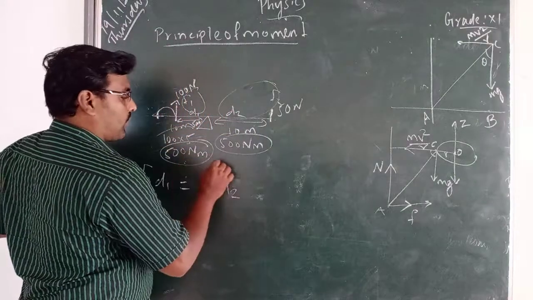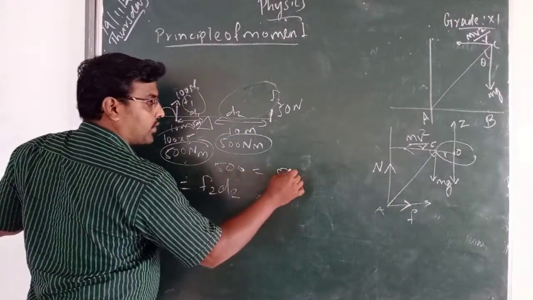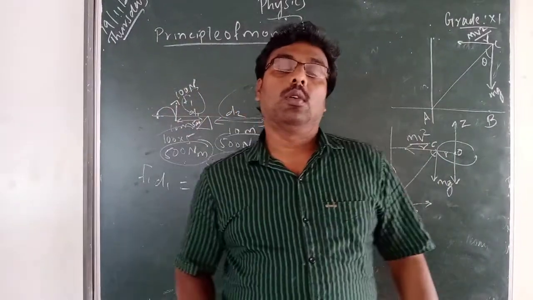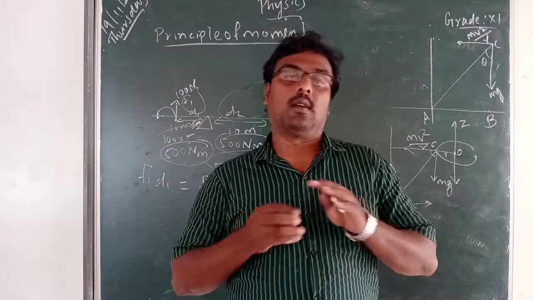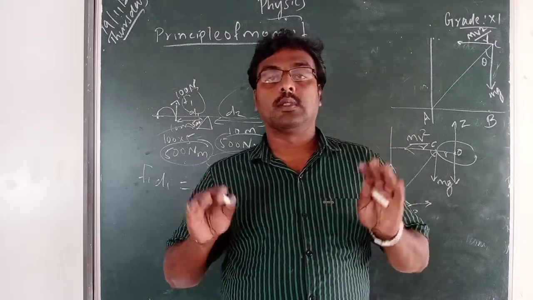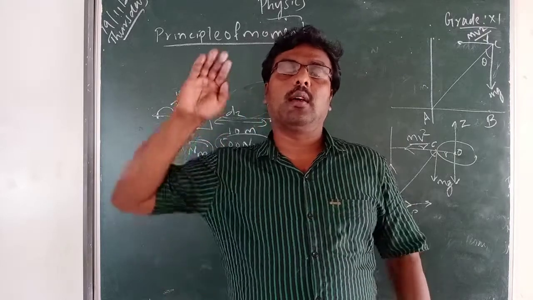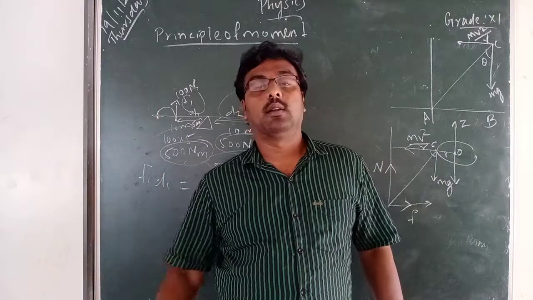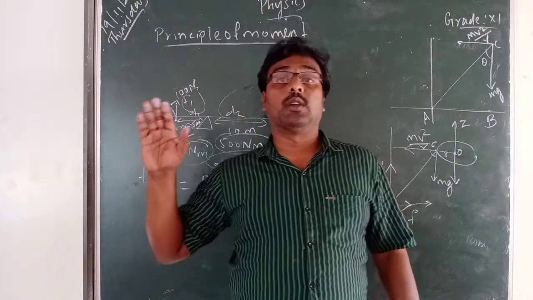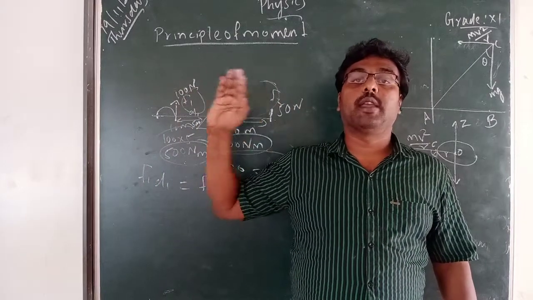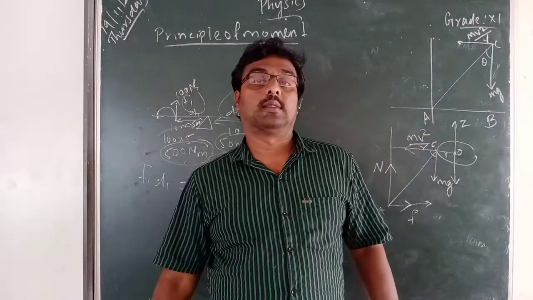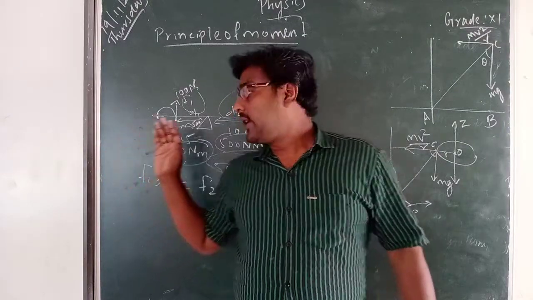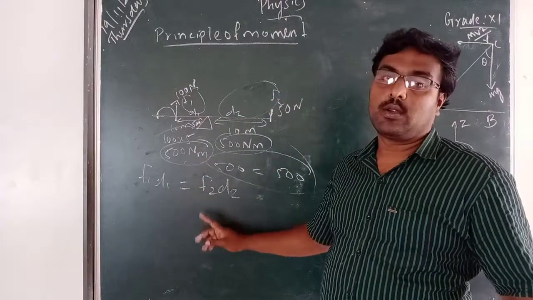So on this side you got 500 Newton meter, and that side also 500. Then what is the condition for the principle of moments? The moment in one direction should be equal to the moment in the other direction. The torque produced on one side is equal to the torque on the other side, so the net torque will be 0. That is the principle of moments, F1 D1 equal to F2 D2.